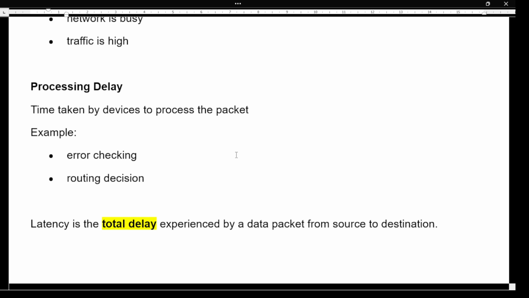And we can also say the latency is the total time taken from the sender to the receiver, and also we can say it is a total delay experienced by the data packet from the source to the destination.